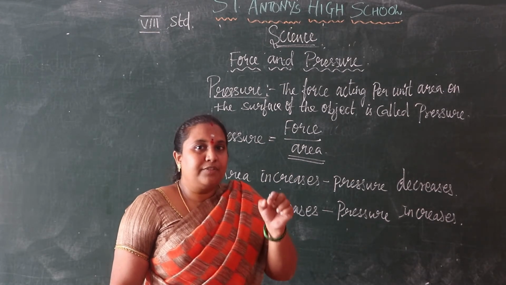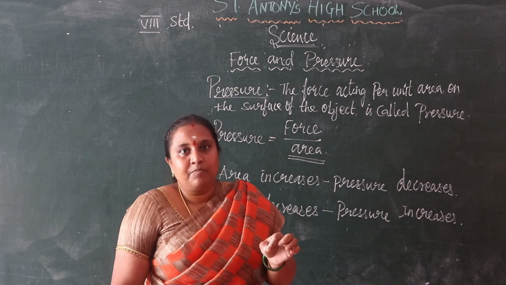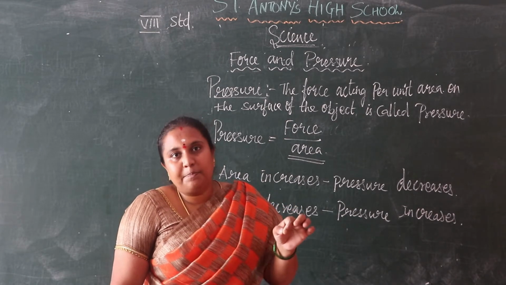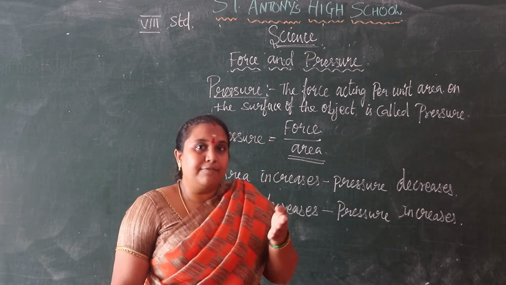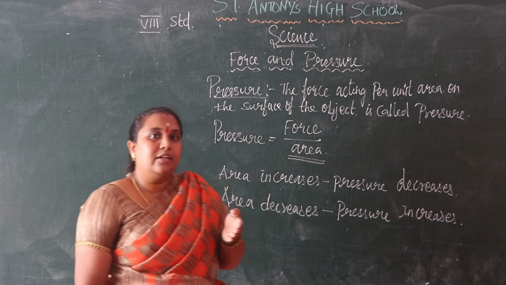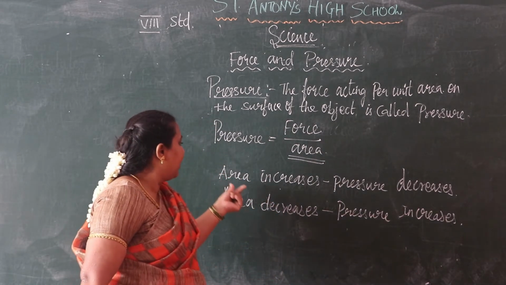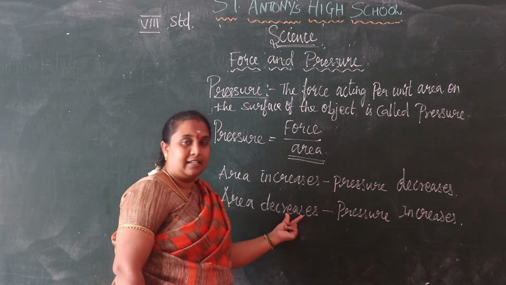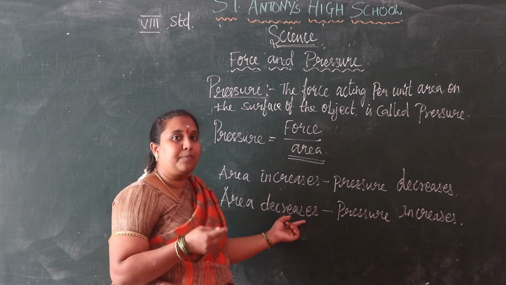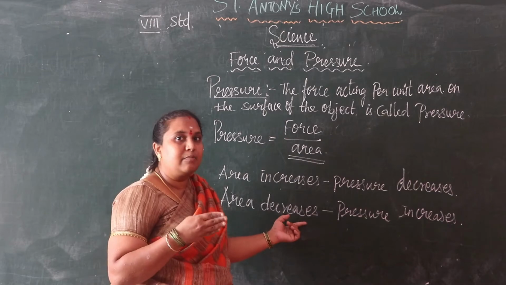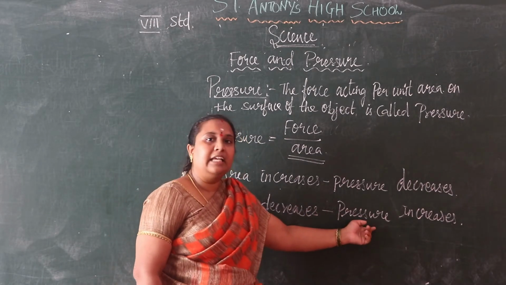If the edge of the knife is very thin, very sharp, the area of the knife is less. So area decreases, and when the area is very small, pressure increases.